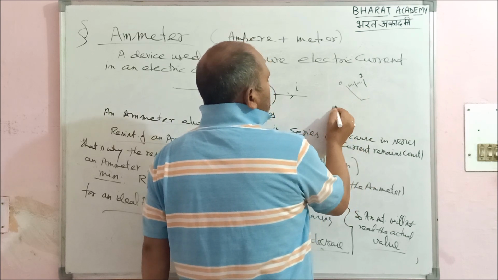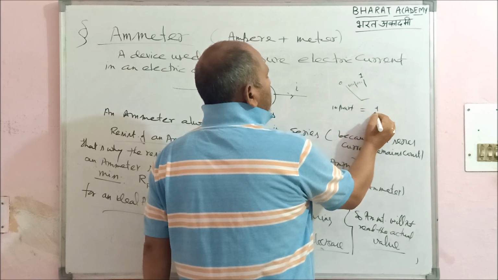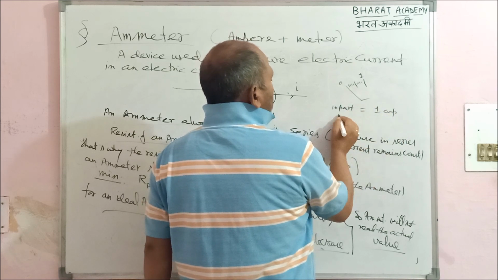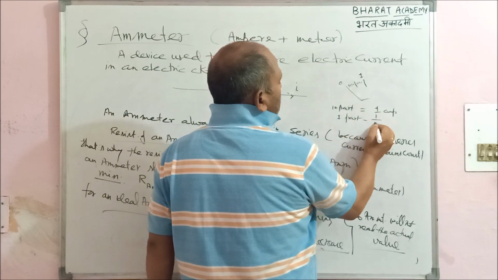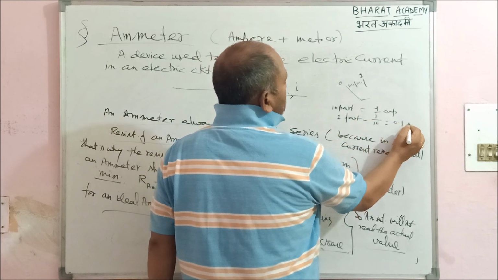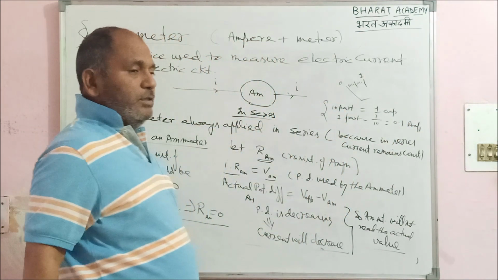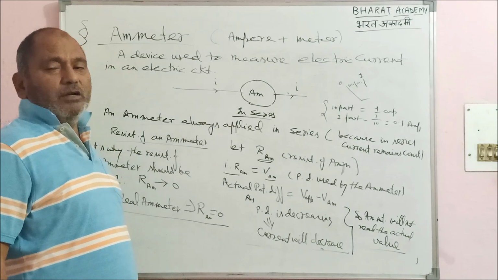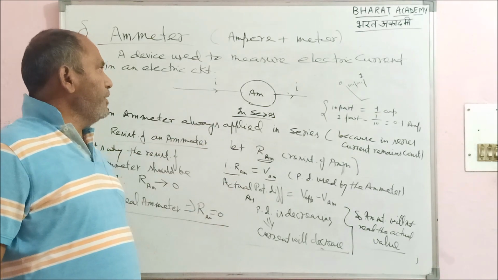It simply means 10 parts is equal to 1 ampere. So what will be the value of 1 part? It will be 1 by 10, and we will get 0.1 ampere. This is known as calibration, how to get the value. Whatever the number of parts, we multiply with 0.1 and we get the reading exactly. This is all about the ammeter.